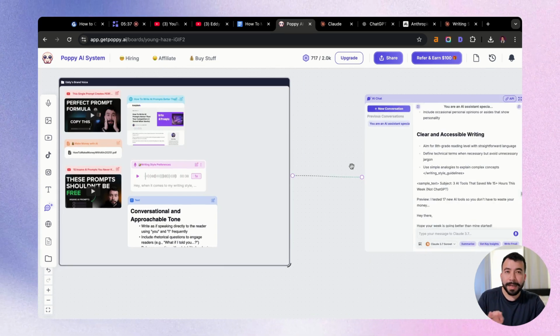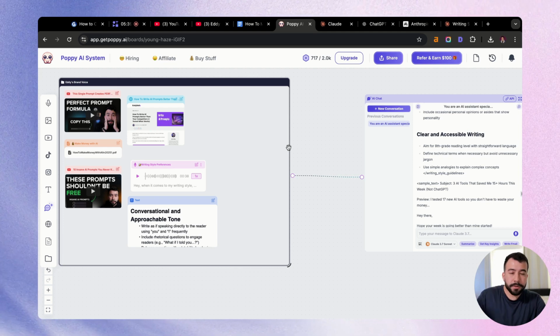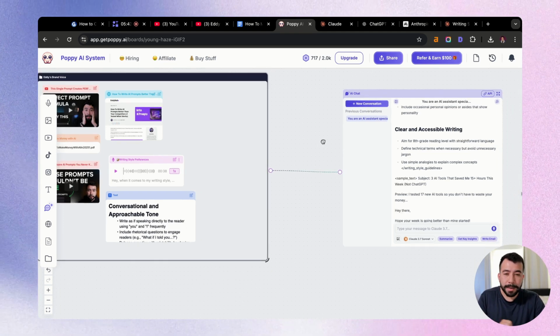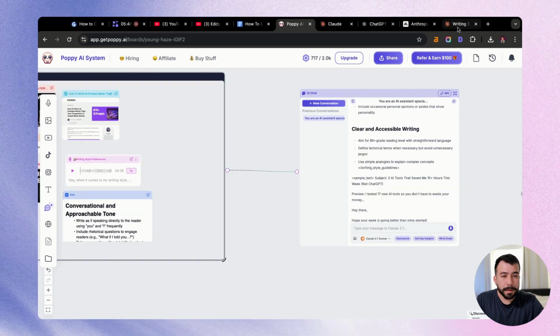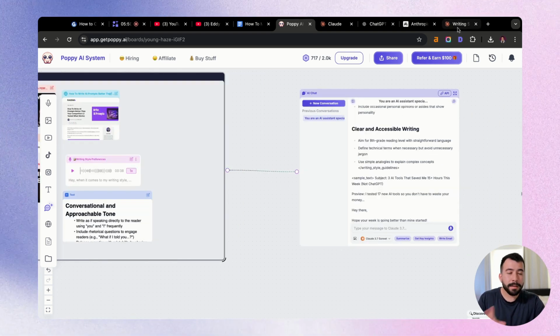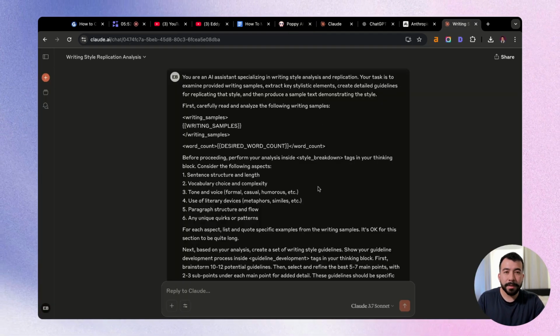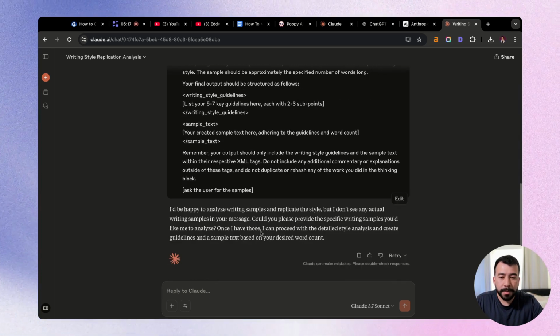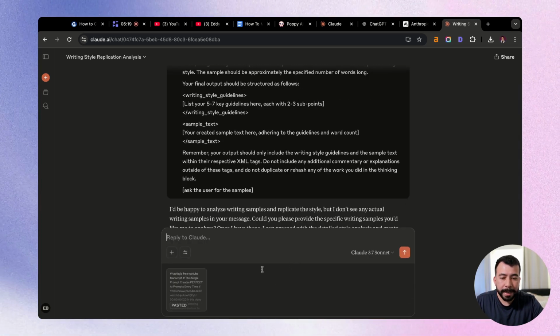Cool. So now we can actually start using this for any future use and things that I want to use when it comes to writing content. It's really that simple. Now we can do the exact same thing in Claude projects and in ChatGPT. So let me just quickly show you that. So here we have that exact same prompt, and I'm just going to go ahead and add in all my samples and PDFs that I have.